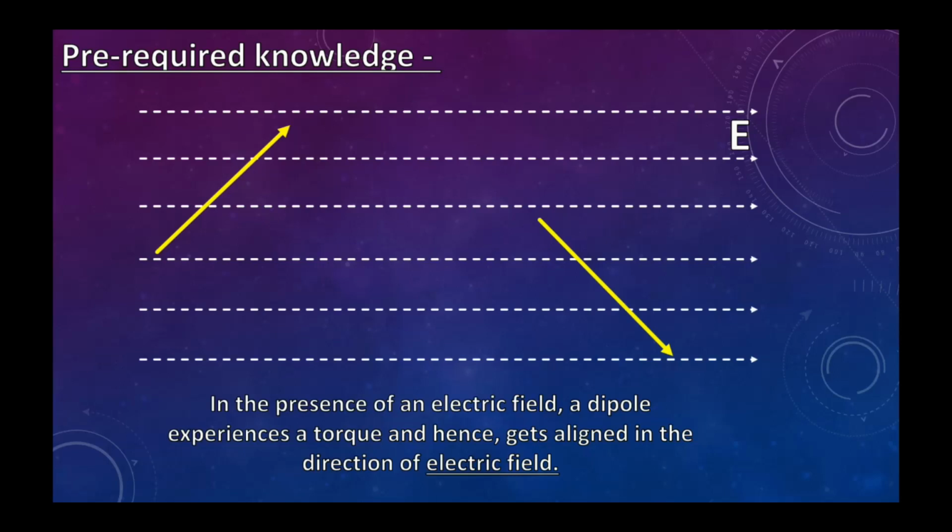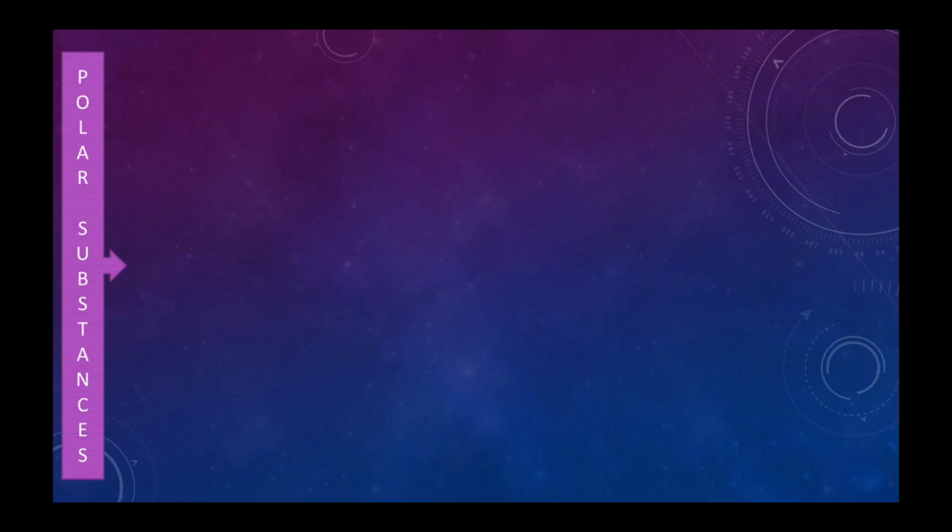The value of P, dipole moment, you are going to get from the dipole, and E is the value of electric field intensity. So they feel some torque. Now what does torque do? Torque rotates them in the direction of the electric field. Alright, with this, let us see what happens with polar molecules.